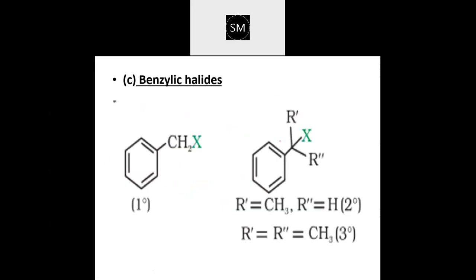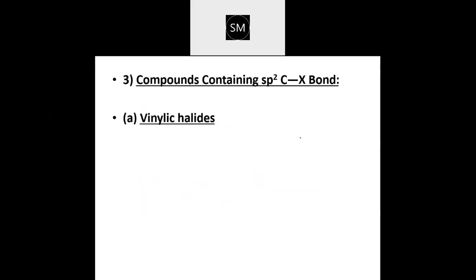Okay, next classification. This is what we have finished. Next one, compounds containing sp2 hybridized C-X bond. It means the halogen is attached to a carbon, and that carbon is now sp2 hybridized. The initial one you had was sp3. So the first category is vinylic halide. Vinylic halide is where halogen is attached to a carbon that has a double bond, a carbon-carbon double bond. If they have a double bond, then that is an sp2 hybridized carbon. So here halogen is attached to the carbon, and that carbon is sp2 hybridized. So this will be the example.